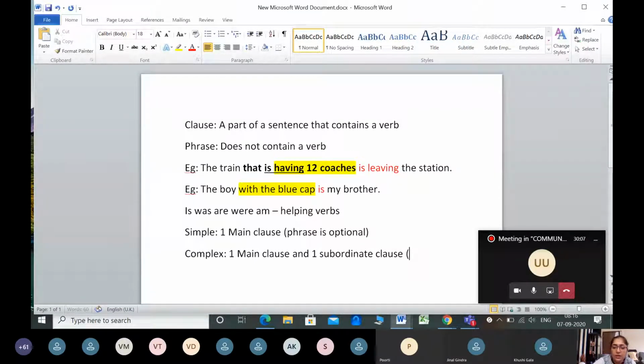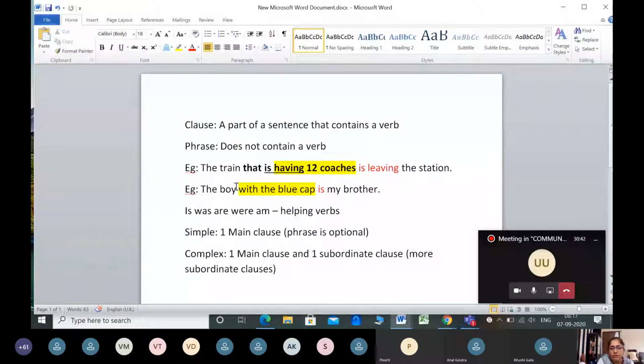What is optional? It can have more subordinate clauses, but it cannot have more main clauses. Because if it has more than one main clause, it is no longer going to be a complex sentence. It is going to be a compound sentence. But in a complex sentence, what is the basic requirement? One main clause and one subordinate clause is the basic requirement.